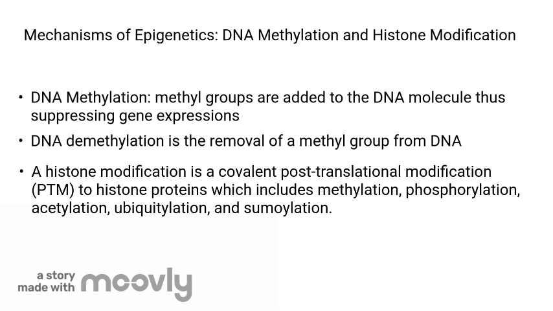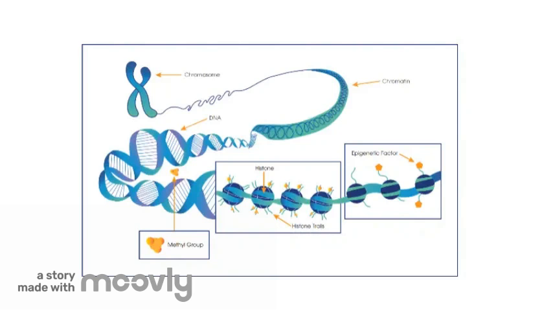DNA methylation is when methyl groups are added to the DNA molecule, thus suppressing gene expression. This tightens the coil of the DNA, making it harder for enzymes to access and activate a gene. DNA demethylation is the removal of a methyl group from DNA, which has the opposite effect in that it will loosen the wrapped DNA, thereby making certain genes more accessible to be activated by enzymes.